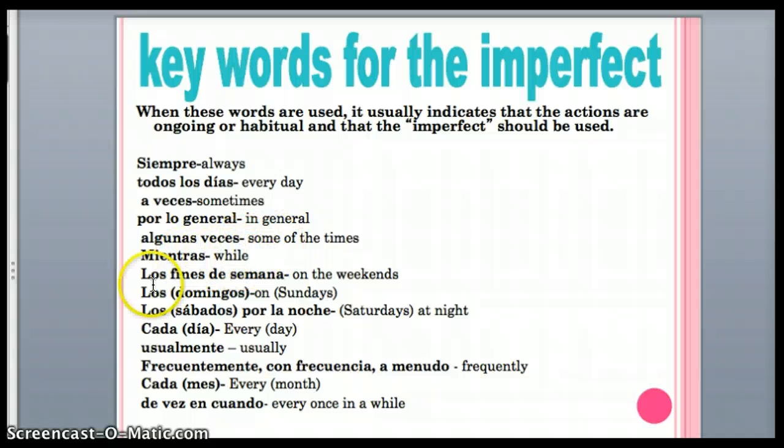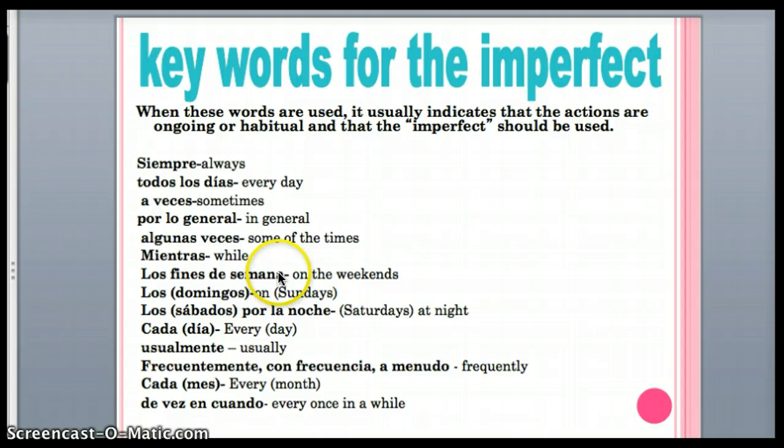Mientras is "while," and that doesn't actually mean that it happened a lot of times, but it does indicate an action in progress that got interrupted. That is another time that imperfect gets used. Maybe you'll say it was raining when all of a sudden it started snowing, or I was talking on the phone when I heard a loud noise. So the mientras would happen in the middle of that and interrupt an action in progress.